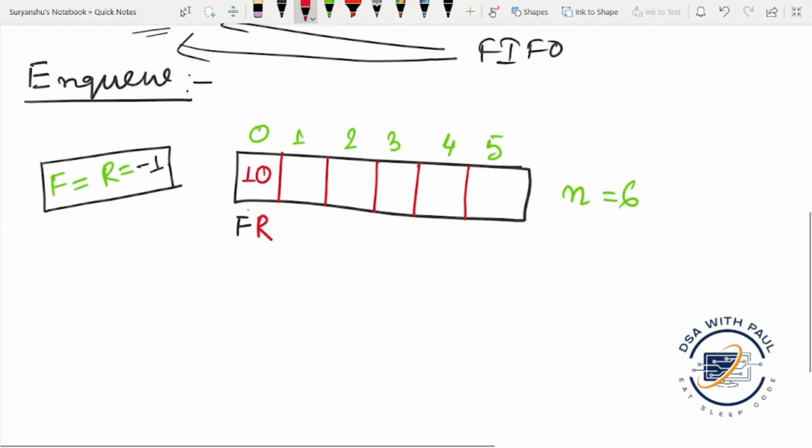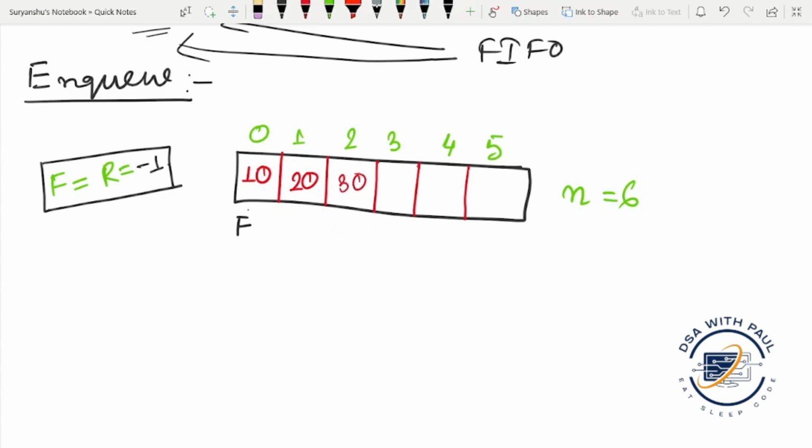For the next time, the rear will be updated, and data will be inserted as 20. Now again the rear will be increased by 1, and data will be entered at this position.